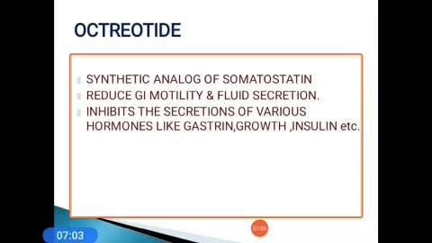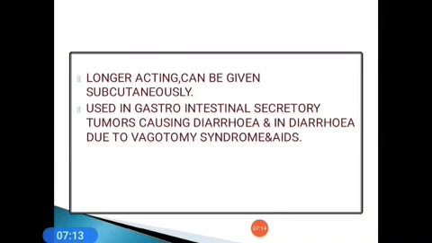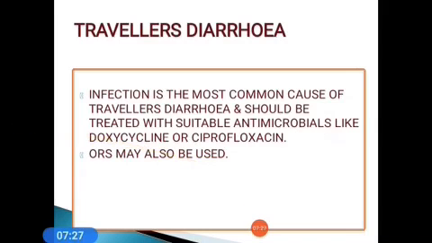This reduces GI motility and fluid secretion, and mainly inhibits the secretion of various hormones like gastrin, growth hormone and insulin. Octreotide is a longer acting drug. It can be given subcutaneously, and is used in gastrointestinal secretory tumors causing diarrhea, and in diarrhea due to vagotomy syndrome and AIDS. Next we come to traveler's diarrhea. Infection is the most common cause of traveler's diarrhea and should be treated with suitable antimicrobials like doxycycline or ciprofloxacin. In milder cases, ORS is also useful.